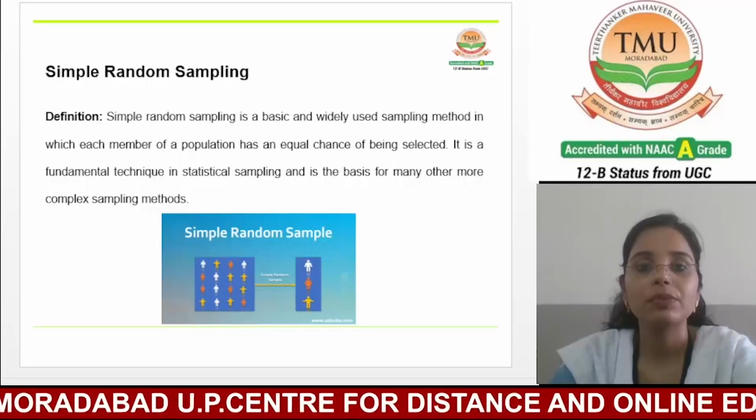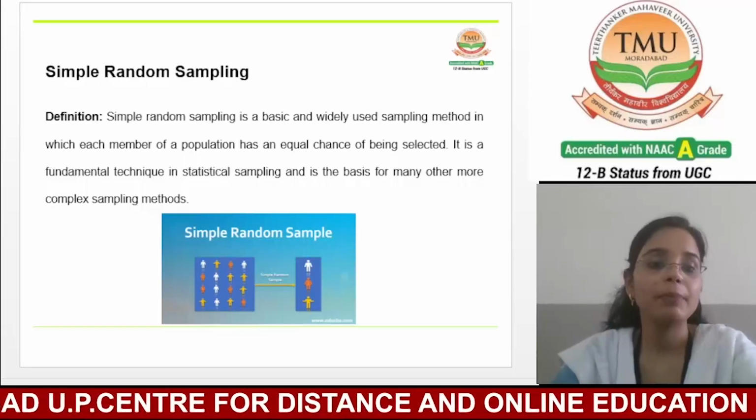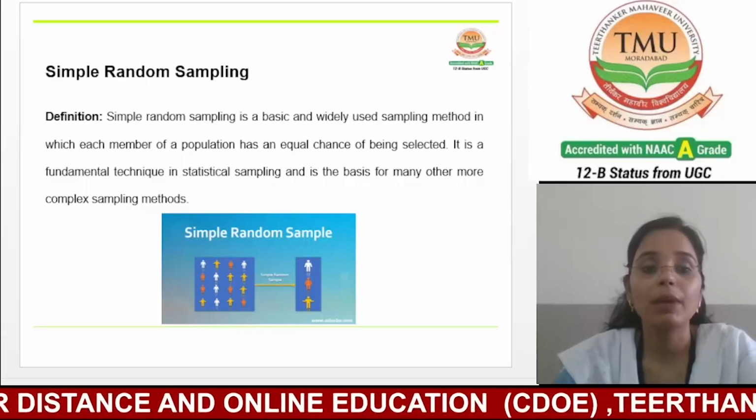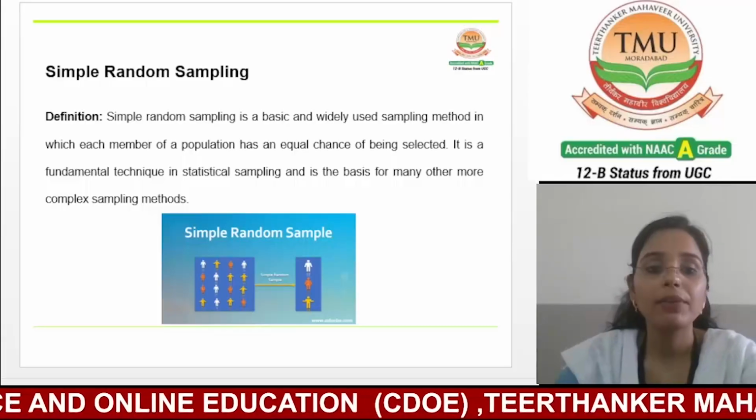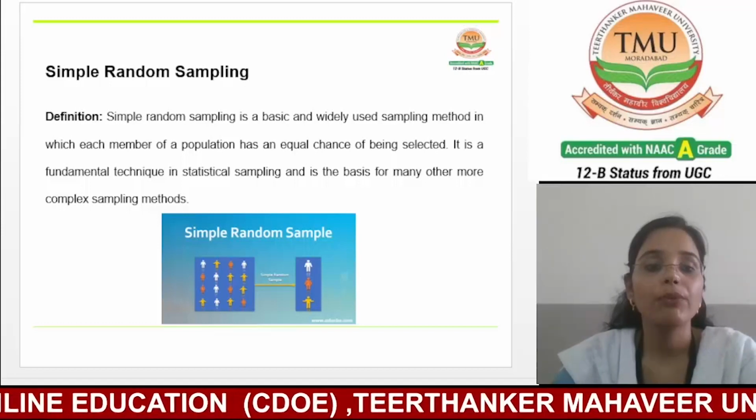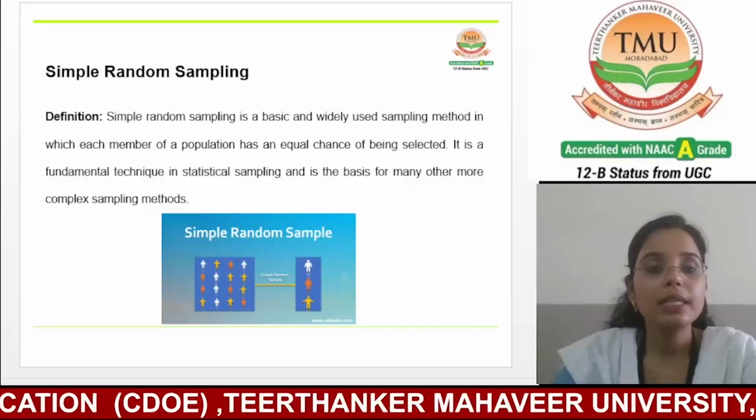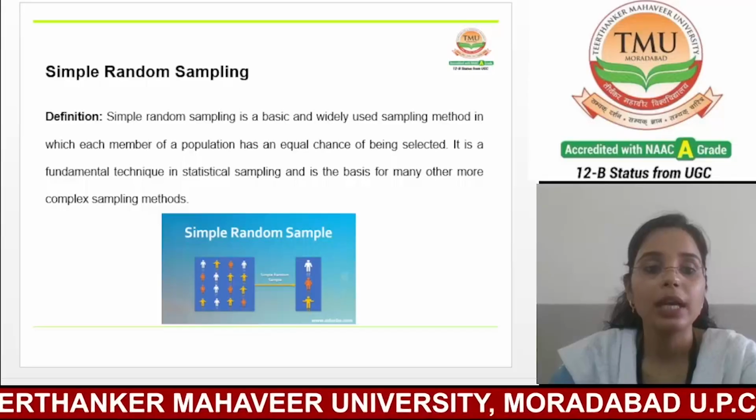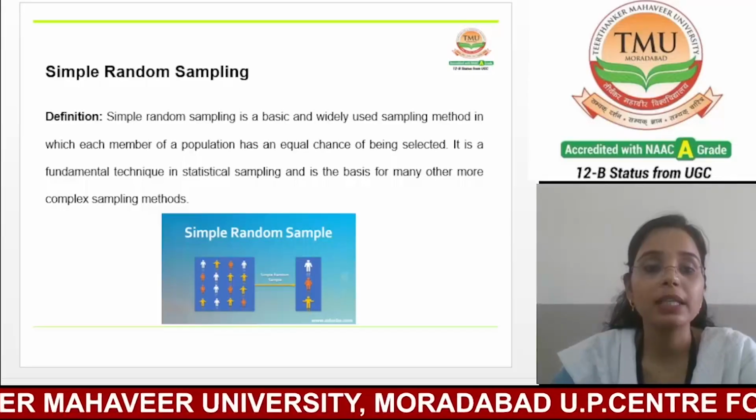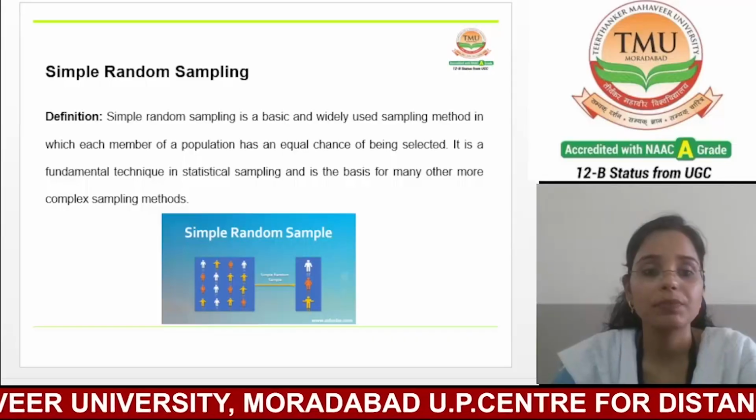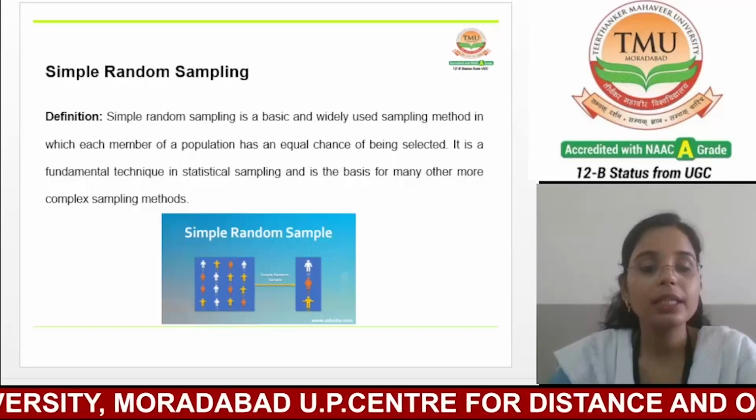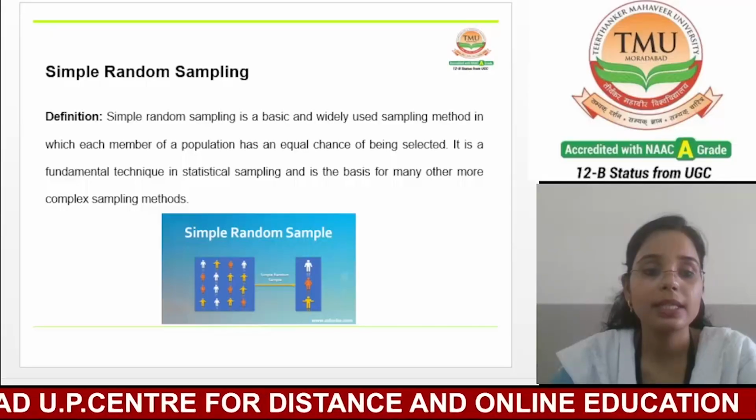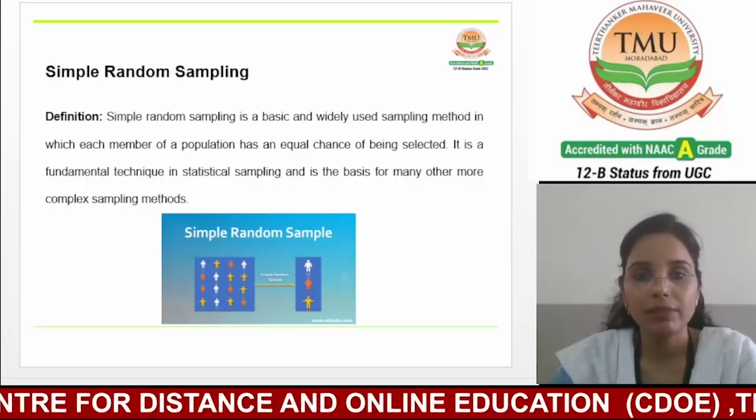So in simple terms, simple random sampling is a method of selecting a subset of individuals from a larger population where every individual has an equal chance of being chosen. This technique ensures that the sample is representative of the population, eliminates bias and allows for generalization. Each individual is selected independently, without considering any characteristics or relationship with other individuals.